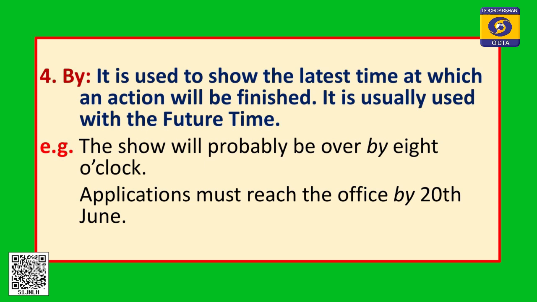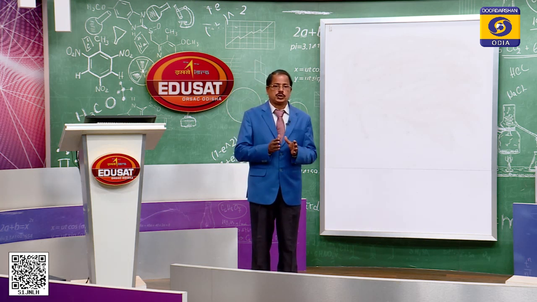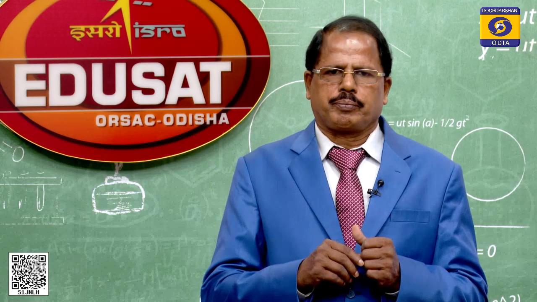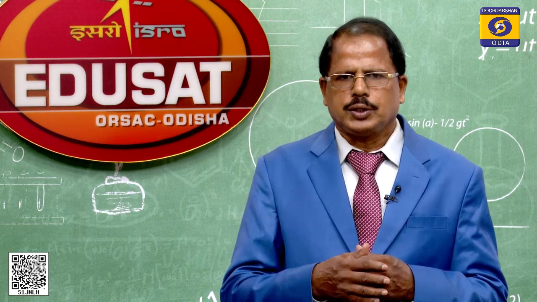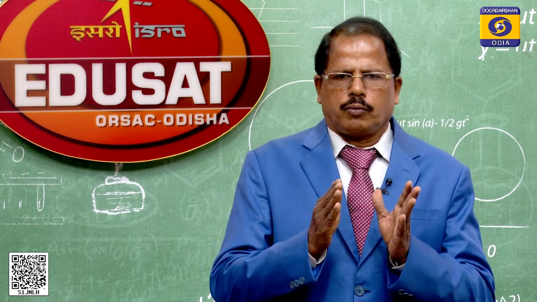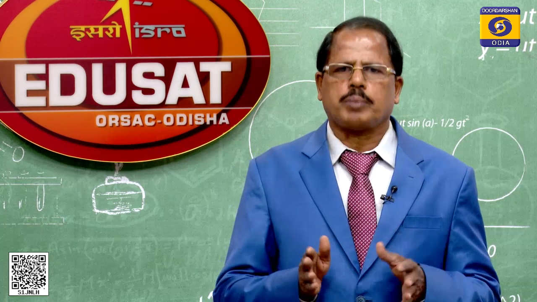Applications must reach the office by 20th June. Will the applications reach by 20th June, or by 20th December, suppose, right. Applications must reach the office by 20th December. Then what will happen? That is the finishing time. That means after that applications will not be accepted. So, when we talk about the finishing time of an action in future, we can use "by", right.